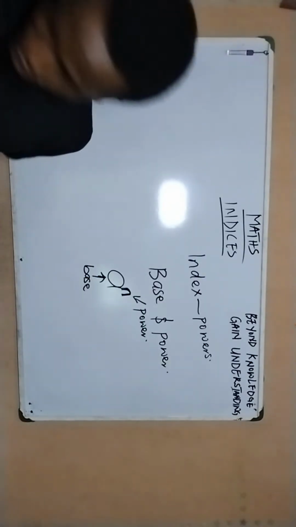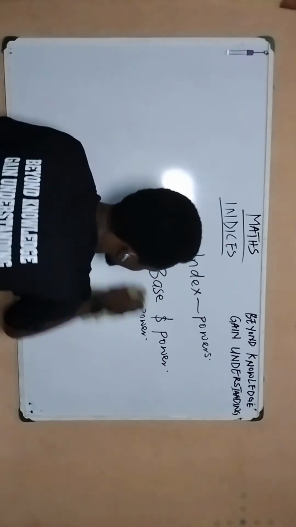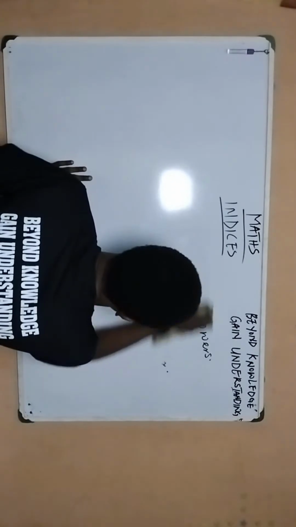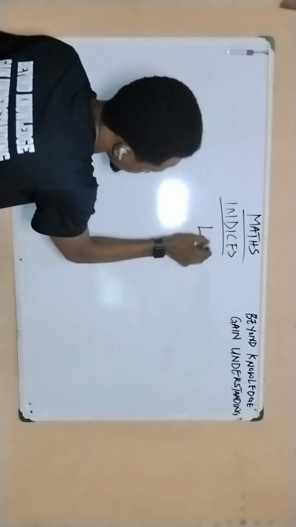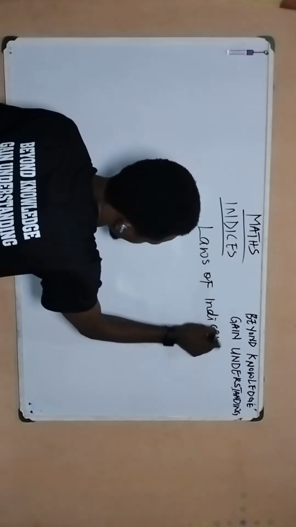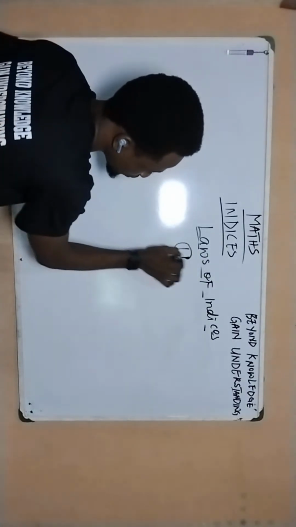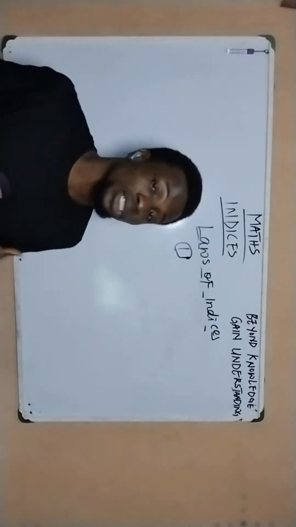So the basic laws that govern indices are what we will be considering right about now. So, the laws of indices. One, the first law is the multiplication law. So what does the multiplication law tell us?